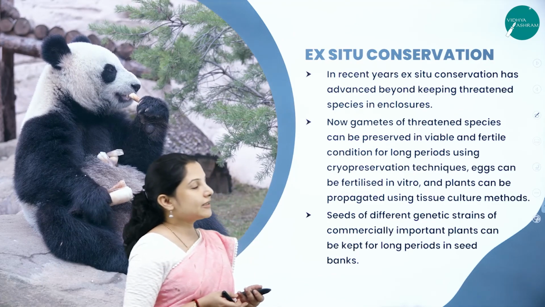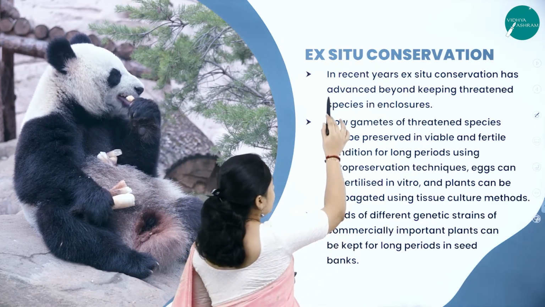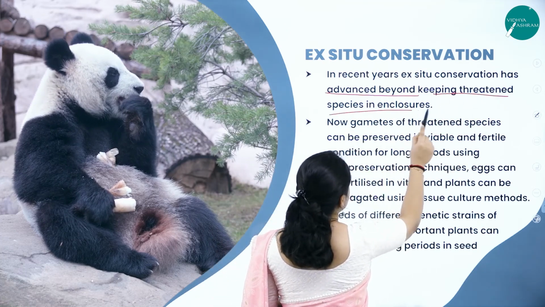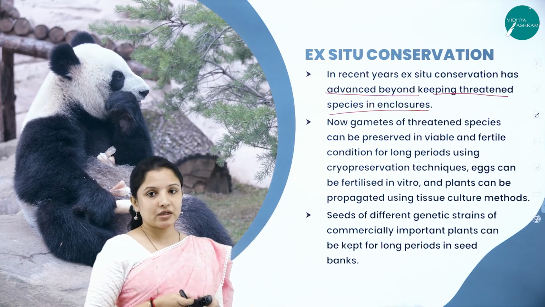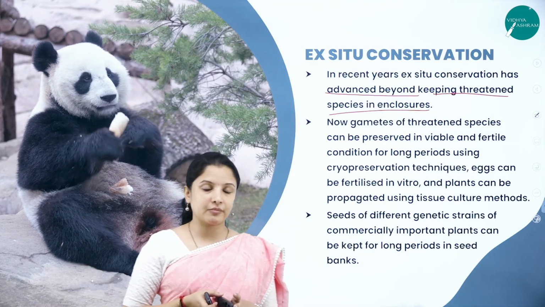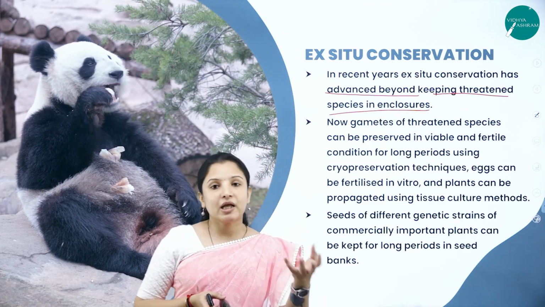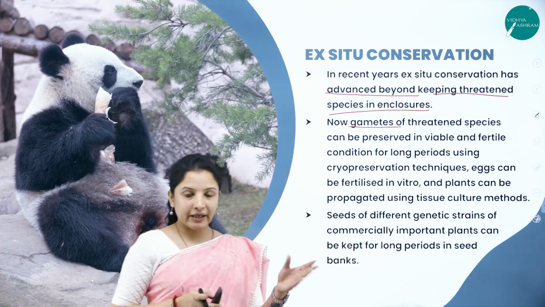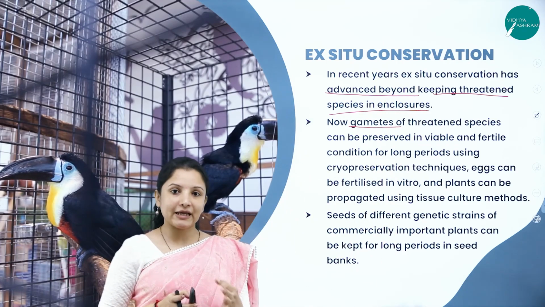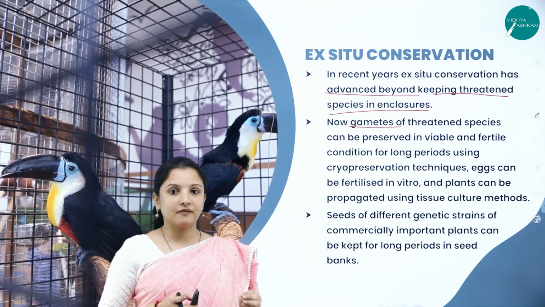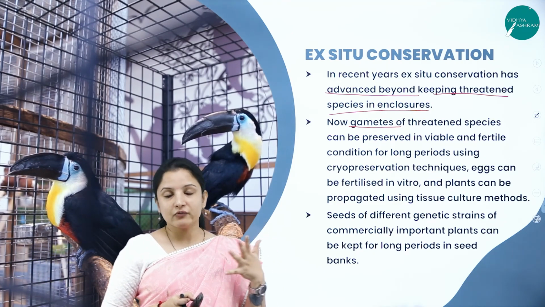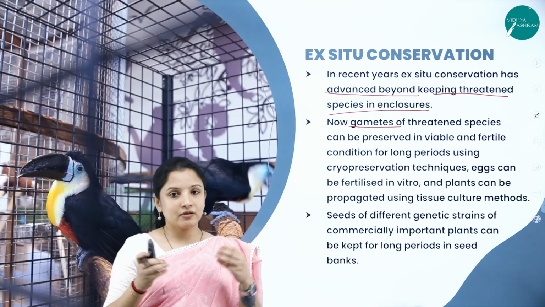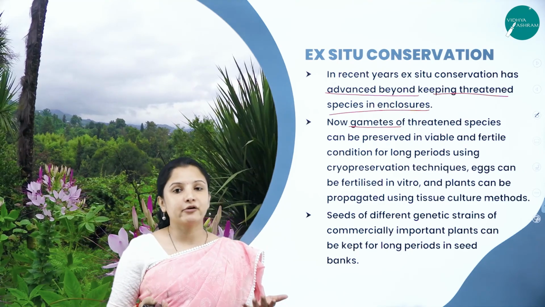In recent years, ex situ conservation has become quite advanced, wherein they do not keep the threatened species only in enclosures. Now, apart from keeping threatened species in enclosures, their gametes can be isolated. Gametes means the male sperm and the female egg will be isolated. They will be preserved in liquid nitrogen, or in very cold temperature, which is called cryopreservation. Then whenever needed, they will go in for fusing of these gametes and development of a new organism.